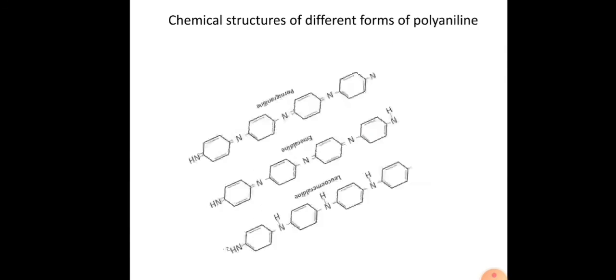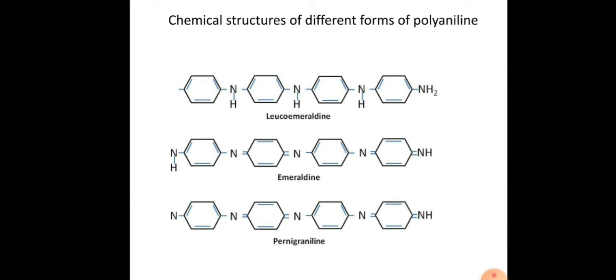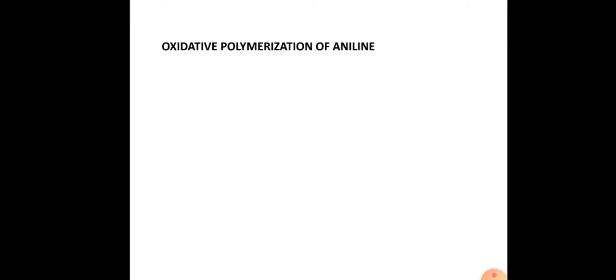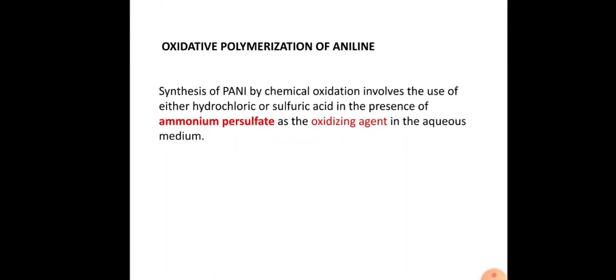These are the different forms of polyaniline which can show good conductivity: leucoemeraldine, emeraldine and pernigraniline. Oxidative polymerization of aniline: synthesis of polyaniline by chemical oxidation involves the use of either hydrochloric or sulfuric acid in the presence of ammonium persulfate as the oxidant in an aqueous medium.